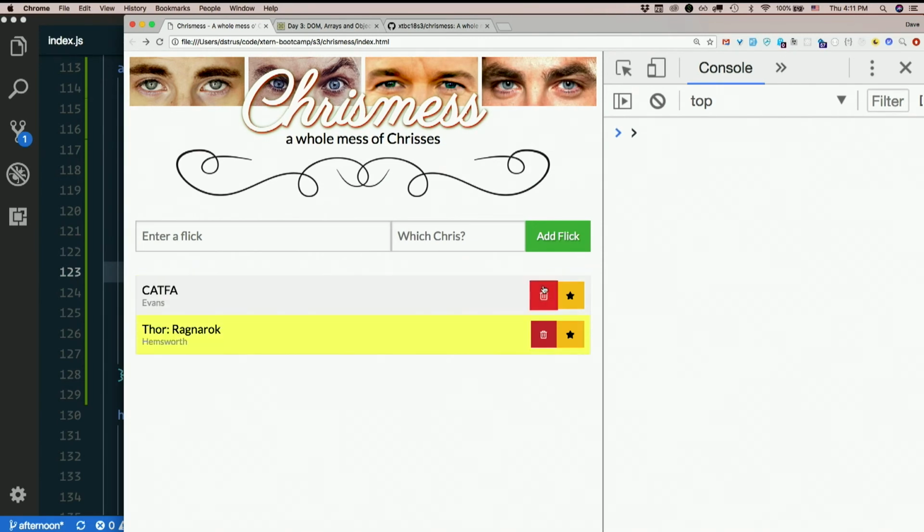Delete some stuff. Refresh. Change my favorites. Refresh. It's all saved. My data doesn't go away when I refresh the page now. If I delete all of them, refresh, nothing explodes. If I try adding one, it doesn't explode. Go us. We just made our data persist across page loads.